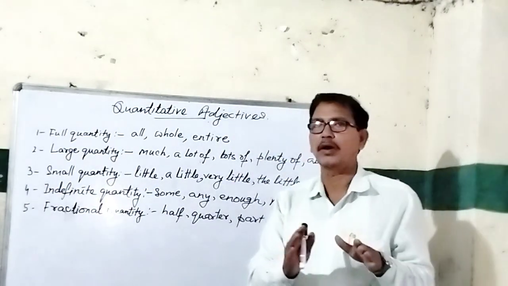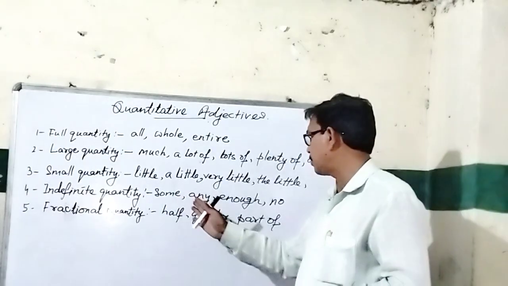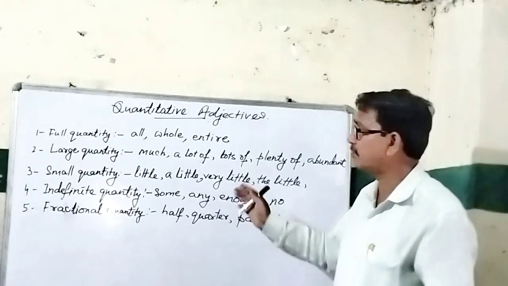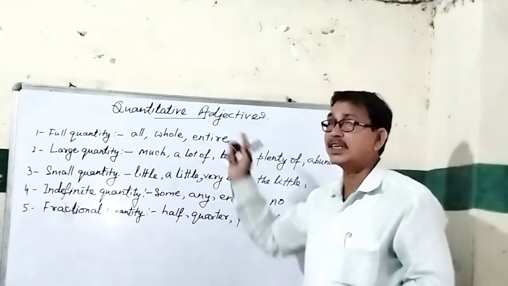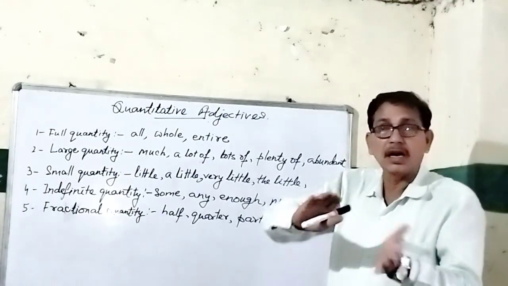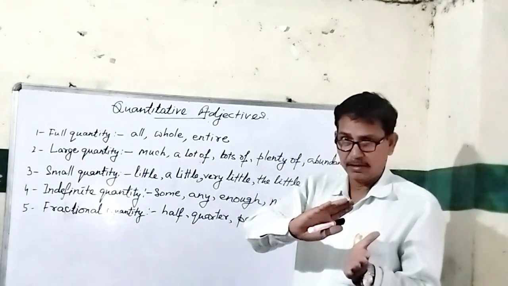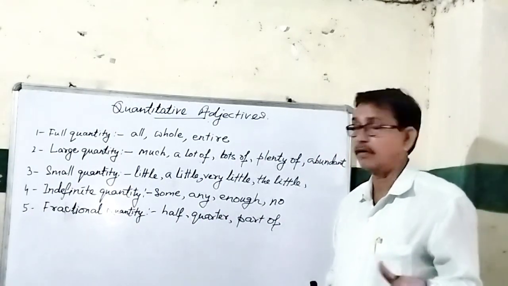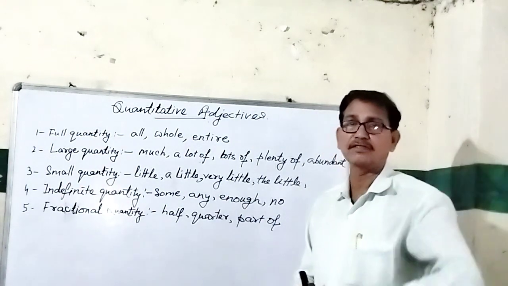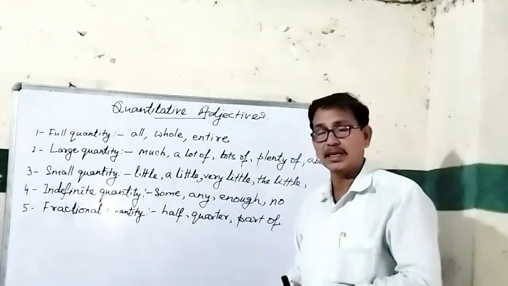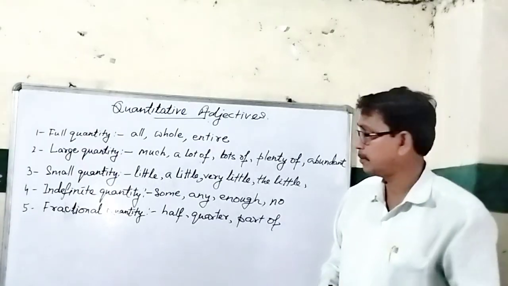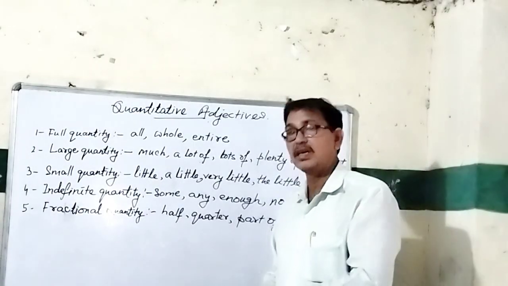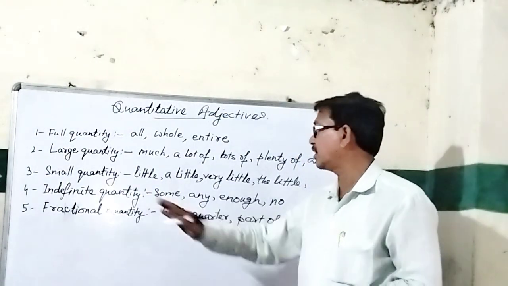Number 4, indefinite quantity: some, any, enough, no. They are used for indefinite number also. But what is the difference? Quantitative adjectives are used with uncountable things, while the same some, any, enough can be used for countable things also. For example, I can say I have some friends in this village. This sentence is not quantitative; this is indefinite number. But I have some water in my water bottle, I have some milk in my pot, this is indefinite quantity.